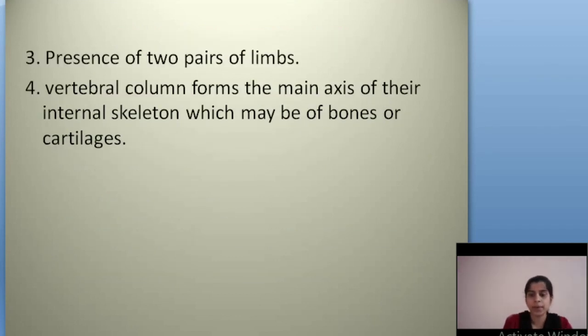This vertebrae is made up of bones or cartilages. And they have 2 pairs of limbs, and mostly all chordate animals have a tail. So these are the features of phylum Chordata.